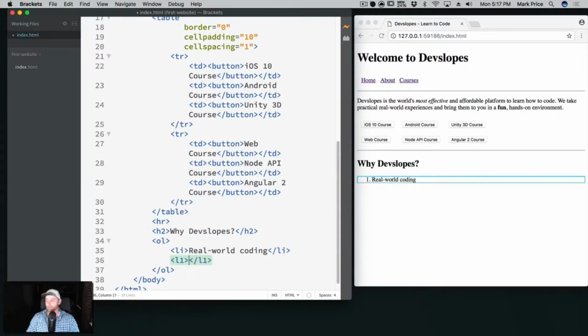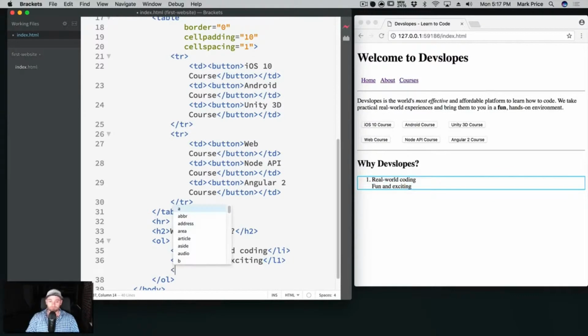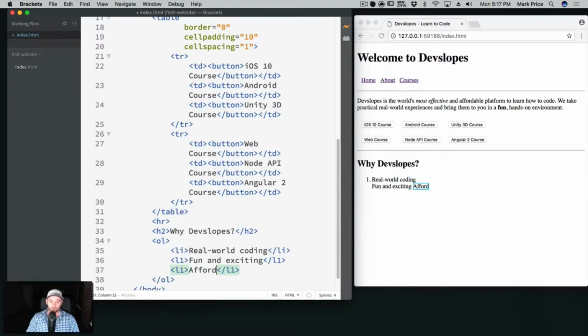Okay, we build real apps, right? Fun and exciting. Lots of terrible jokes to go around. This item, affordable, which it is. Some companies charge $200 a month. Not DevSlopes. You can get all this for a very low price. So real world coding, fun and exciting, and affordable.